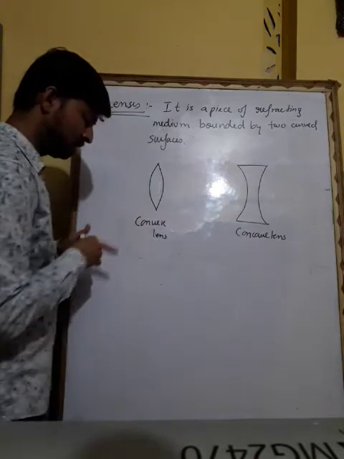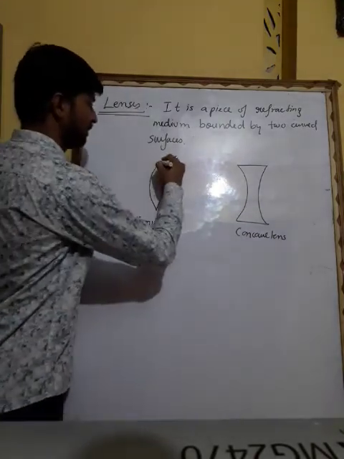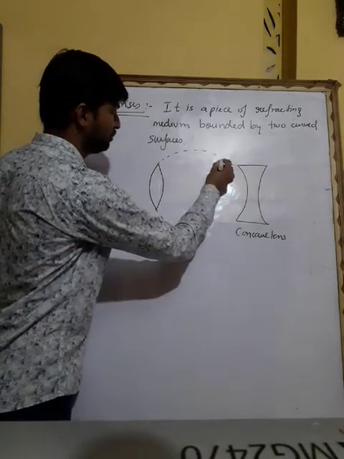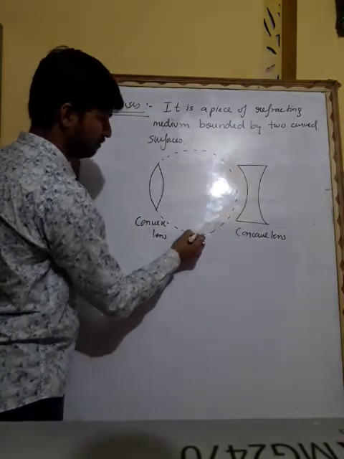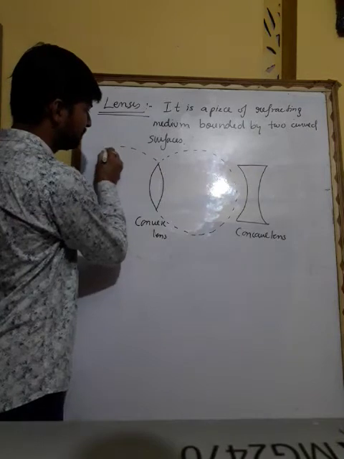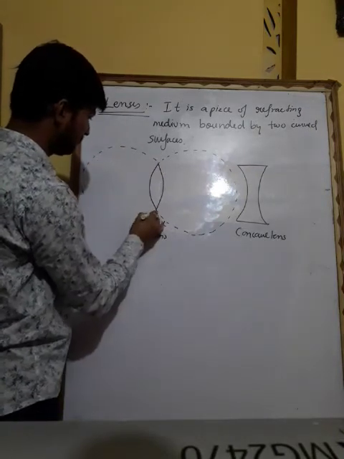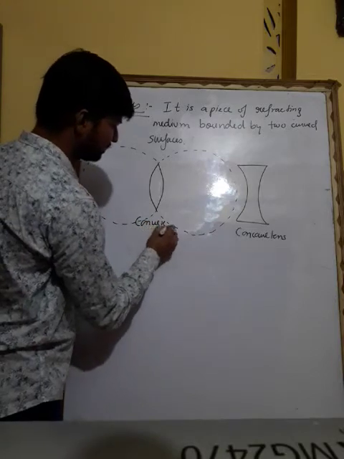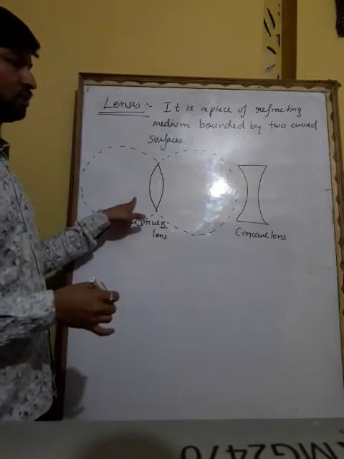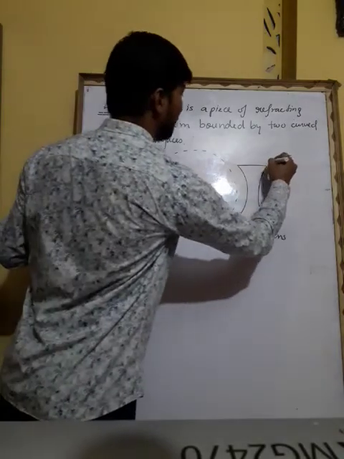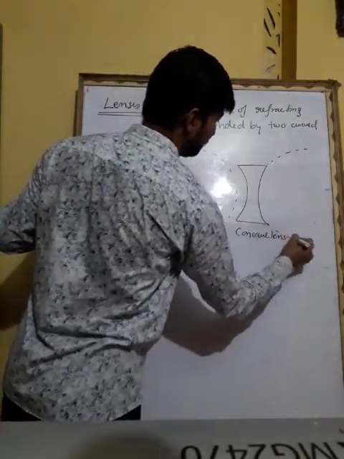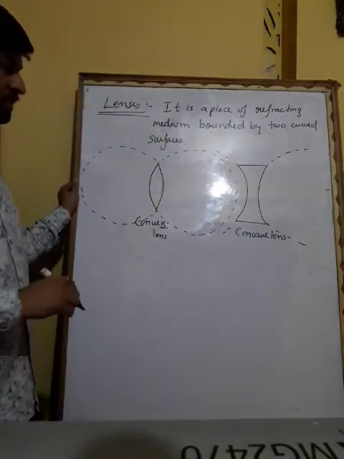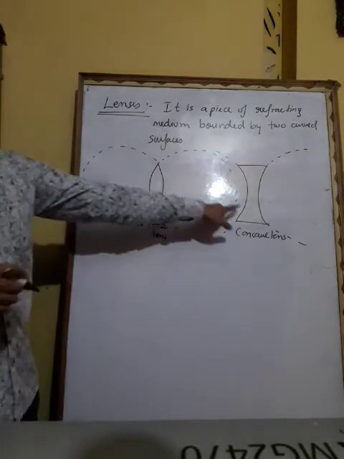So here, if we see, it is made by two circles. When two spheres meet each other, it forms an X-like shape. See here, it is like an X. So you can remember by X. It makes an X, so it is a convex lens. And here two C's are made. If you complete them, they are apart from each other. They are two C's. It is a concave lens. So convex lens and concave lens.